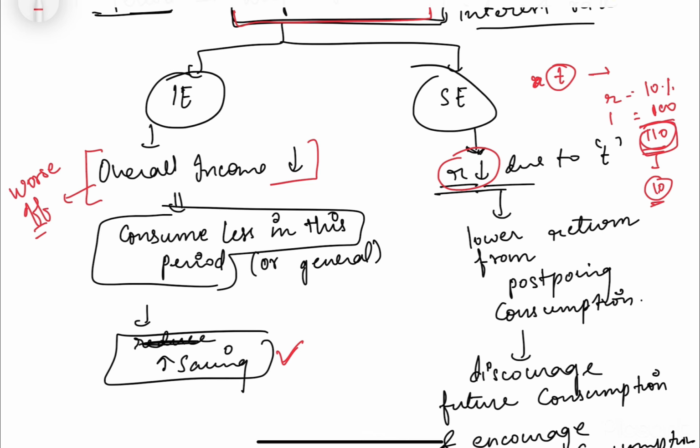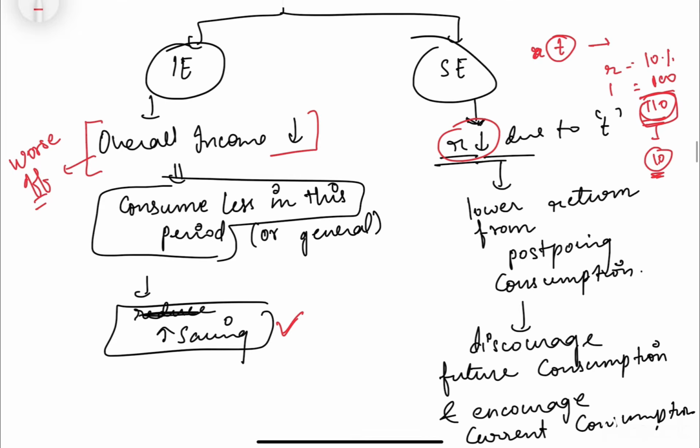But now there is a tax on this interest income. So because of that, the returns from postponing consumption would reduce, because the tax has been imposed. Now instead of 10, suppose the tax is 1% and 5%, so what was earlier going to be 110 after tax on interest, now he is just earning 102 and 105. So there is a reduction there.